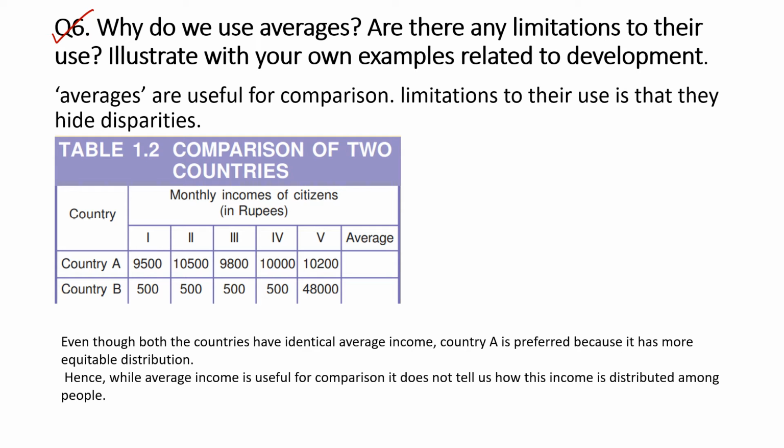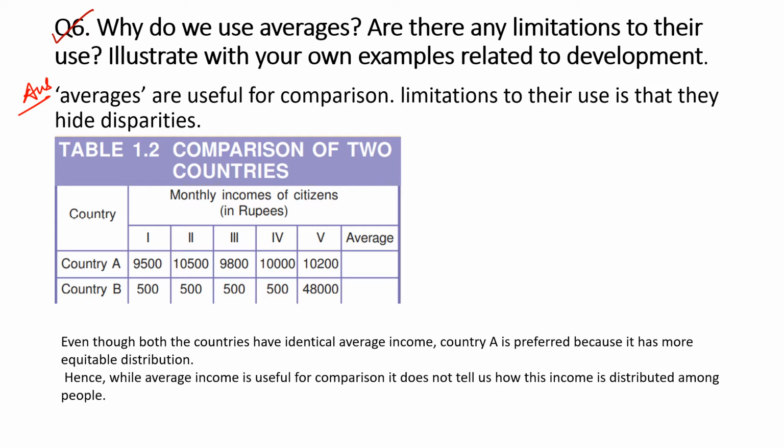Question number 6. Why do we use averages? Are there any limitation to their use? Illustrate with your own examples related to the development. Answer is averages are useful for comparisons. Limitations to their use is that they hide disparities.